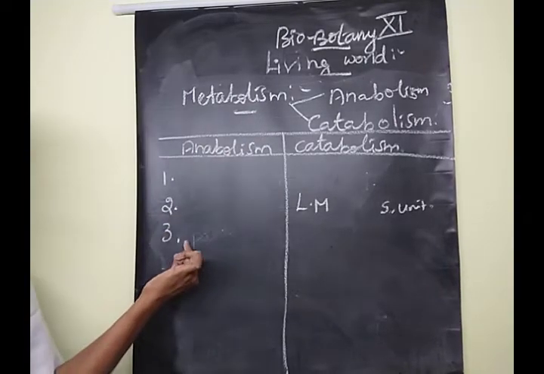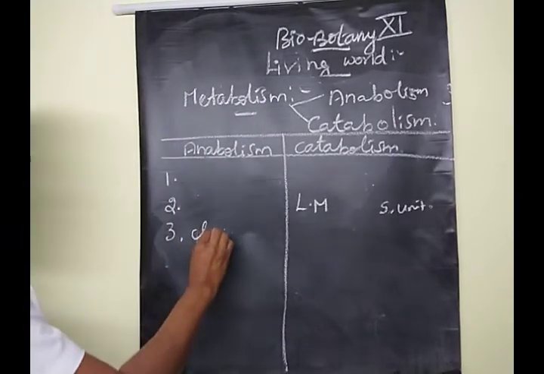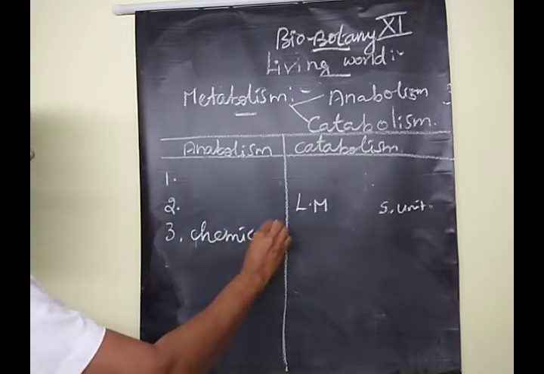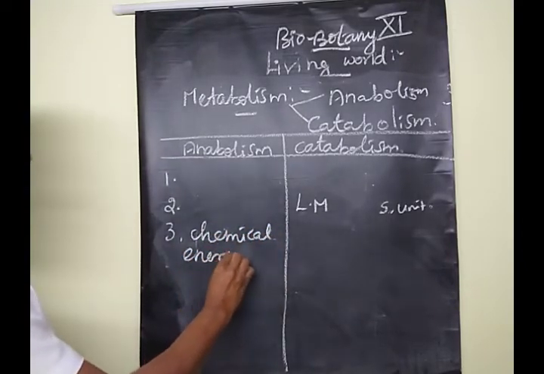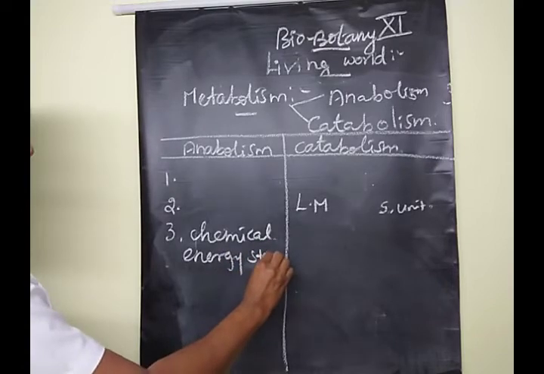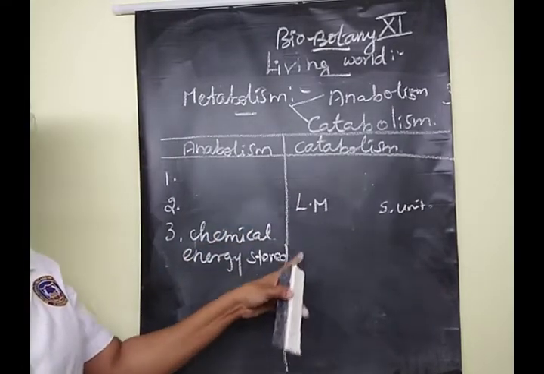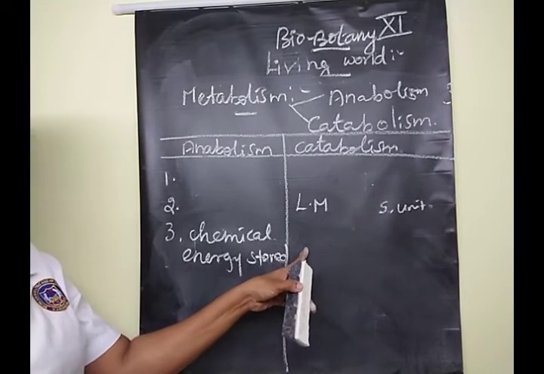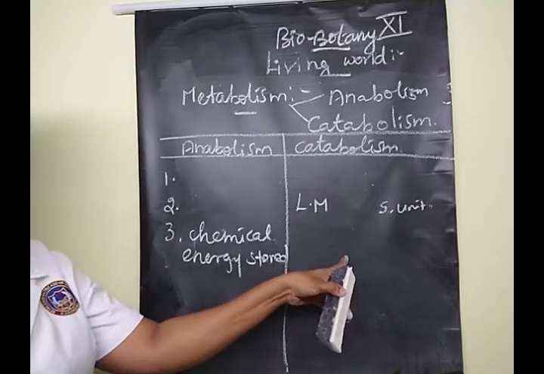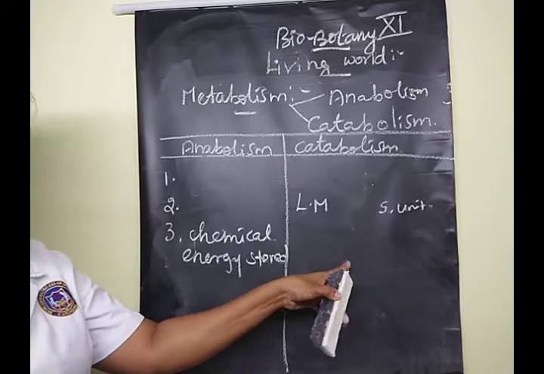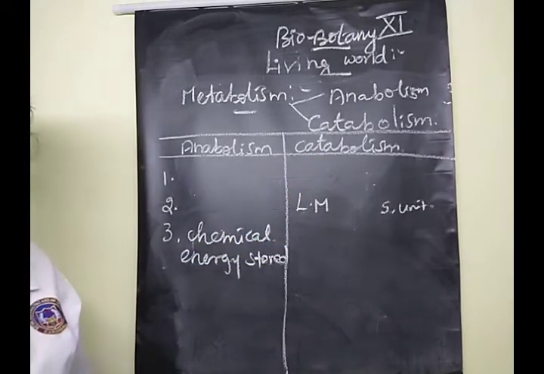Anabolism, here the chemical energy source is stored. The chemical energy is stored. Here in catabolism, the chemical energies are utilized. The stored chemical energy can be utilized in this stage of catabolism.